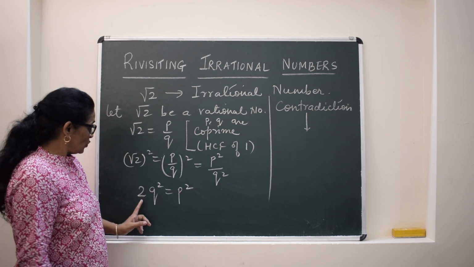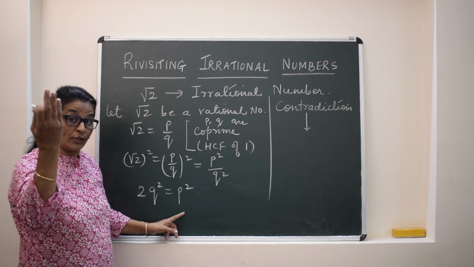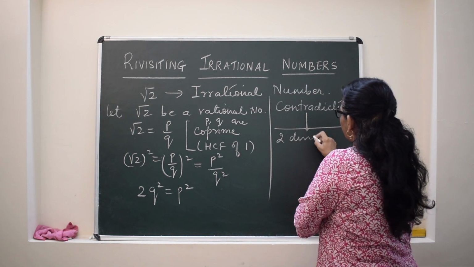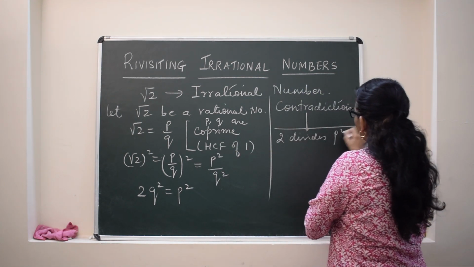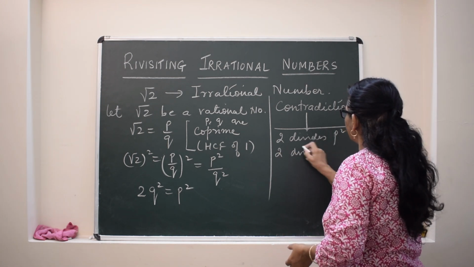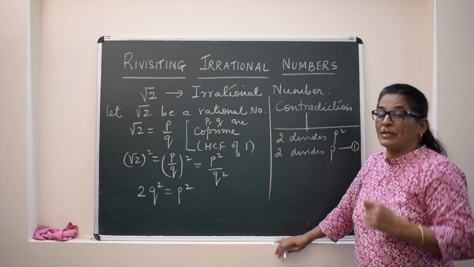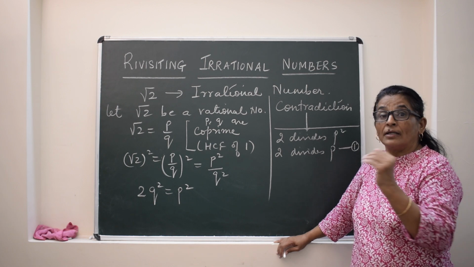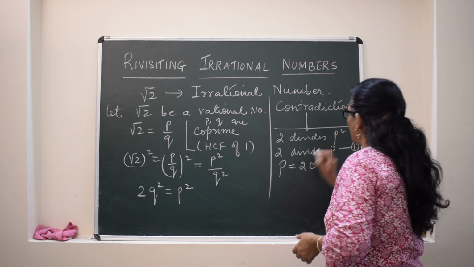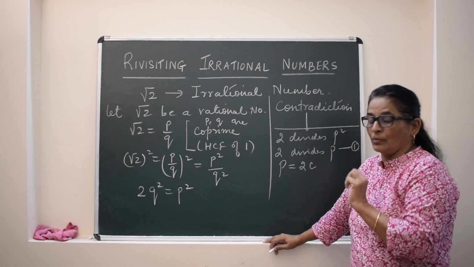This shows that 2 divides p square. It means that 2 divides p also, by that theorem. So here we can write 2 divides p square, so by the theorem 2 also divides p. This is the first part. If 2 divides p, it means we can write p as a multiple of 2. So suppose we take p as 2 into some c, a variable which is a positive integer.